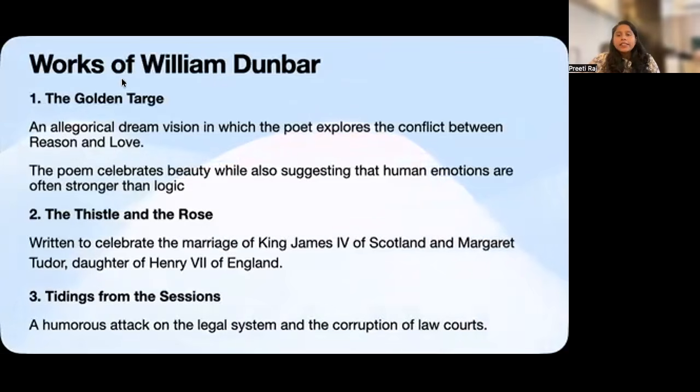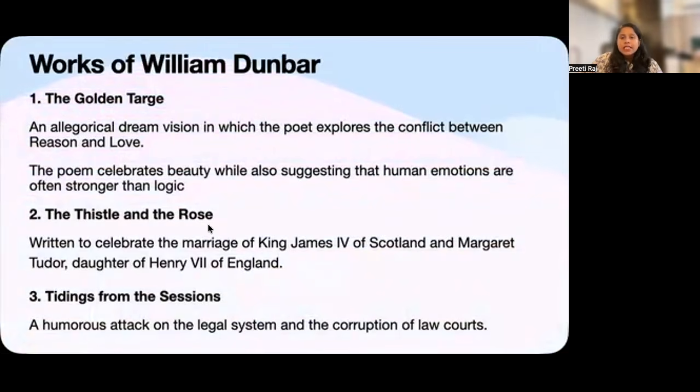Let's begin with the Goldyn Targe. This is an allegorical dream vision, and remember, both allegory and dream vision are very important features of Scottish Chaucerian poetry. At the center of the poem is a conflict between reason and love. Think about this very simply: reason represents our ability to think logically, while love represents the power of human emotion. Dunbar shows us that however strong our reason may appear to be, human emotions, particularly love, can sometimes become even more powerful. So whenever you hear the Goldyn Targe, remember reason versus love.